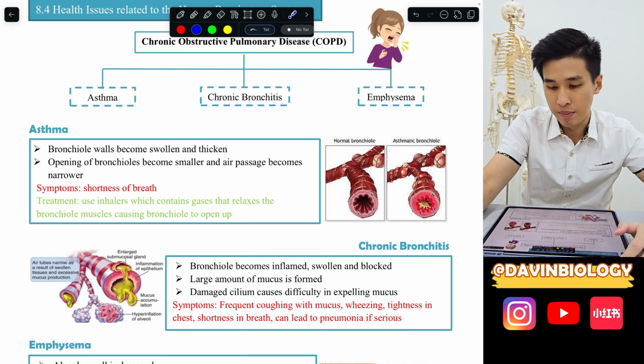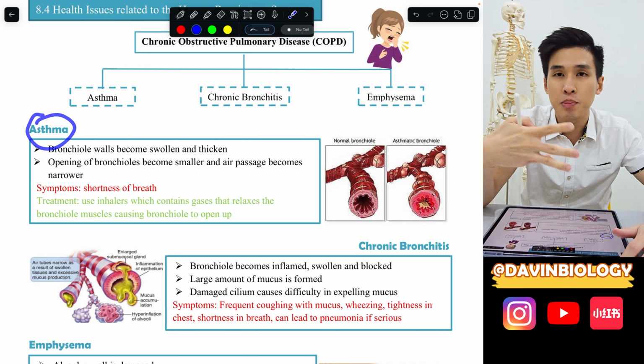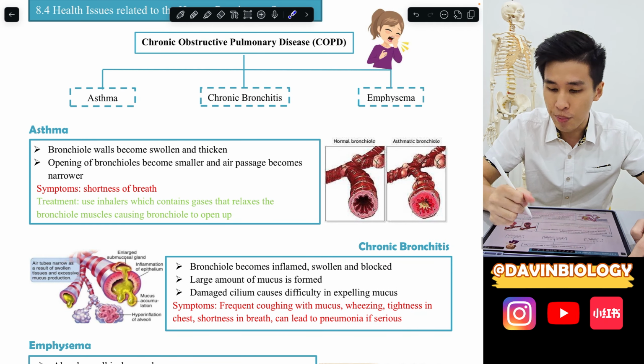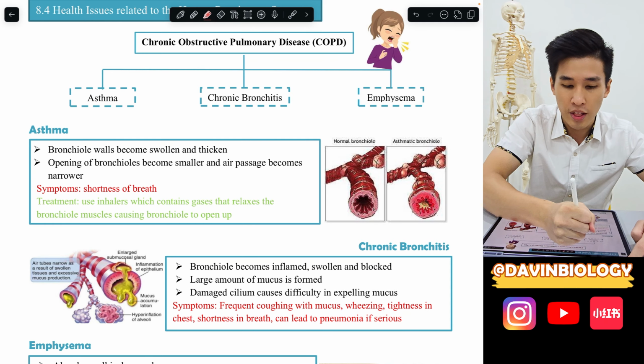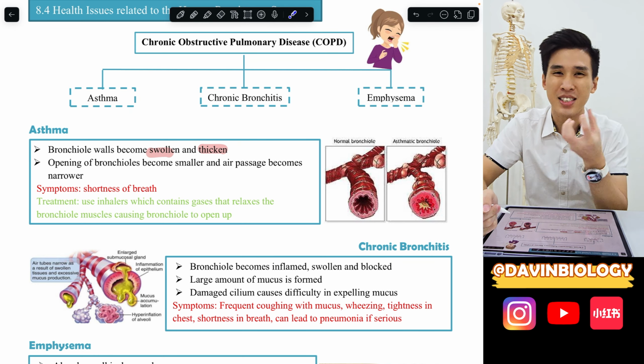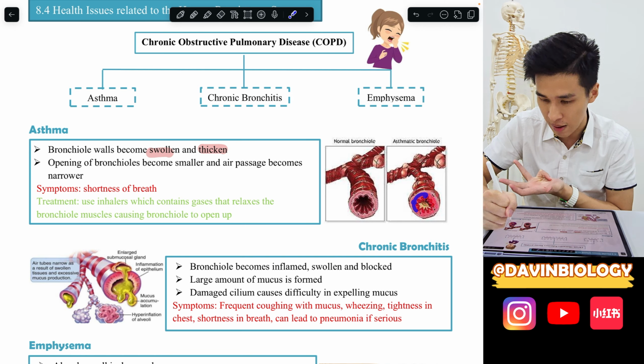But what to write for the exam? Let's say the question says there's this person with asthma, so explain how this affects his breathing. Usually you say that in people with asthma, the bronchial will become swollen and thickened. Usually because maybe they inhale a bit of dust, causing an allergic reaction. So it's swollen and becomes thickened.